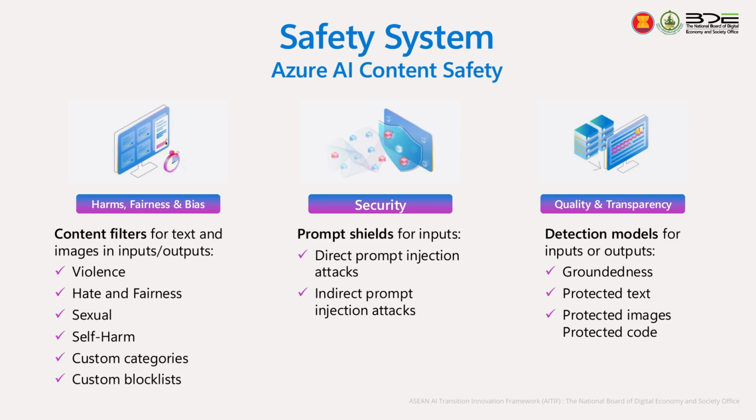Lastly, we have detection modes that can be turned on to flag risky input or output, such as protected or copyright material or code, or hallucination, where the model output does not align with the source material provided. So we have those detection modes. It will alert the user that we detected protected text in the output, so they can double check whether they can use that information or use it with caution.